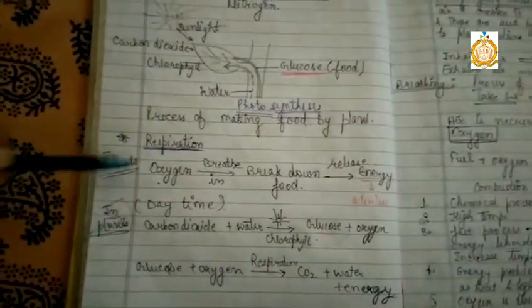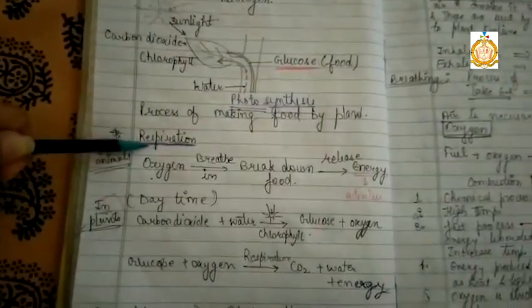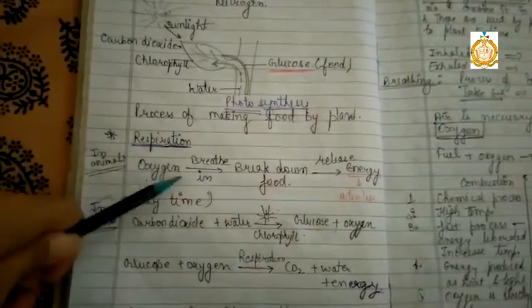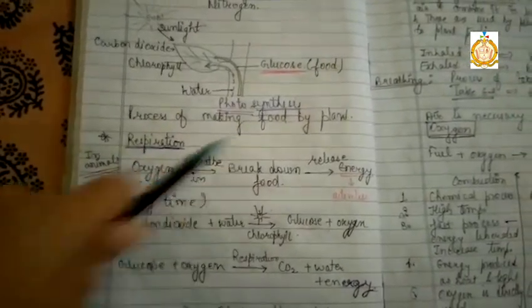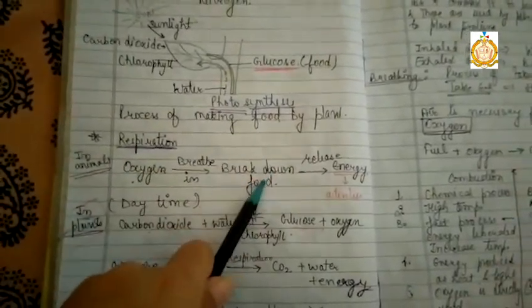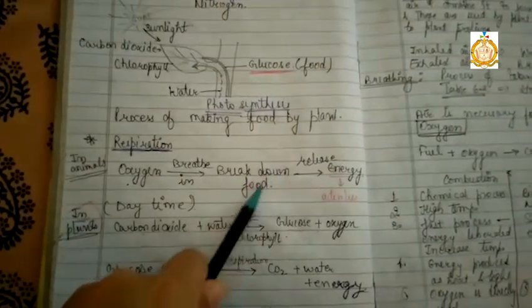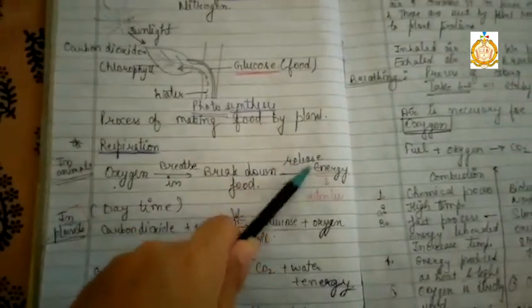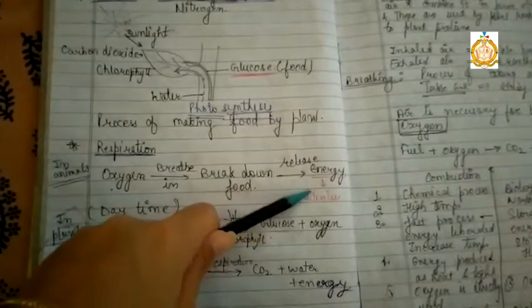In humans or animals, what happens during respiration? They breathe in oxygen that is used in the breakdown of food, and with this breakdown of food energy is released, which is used by us for daily activities.